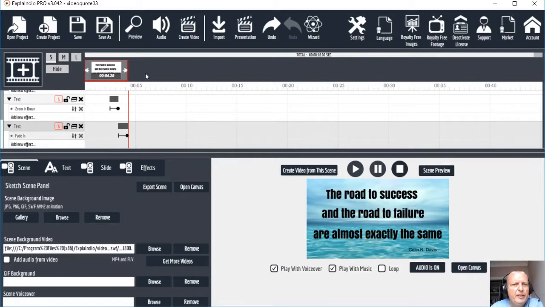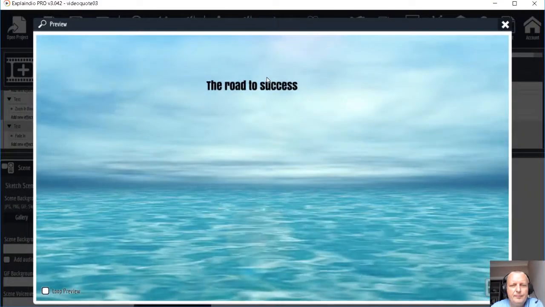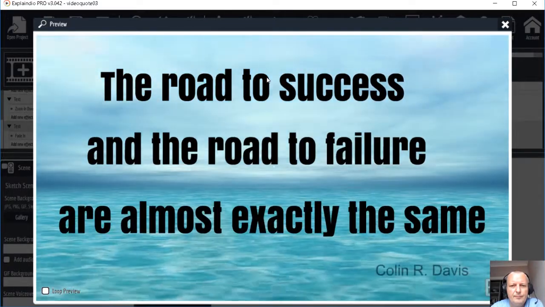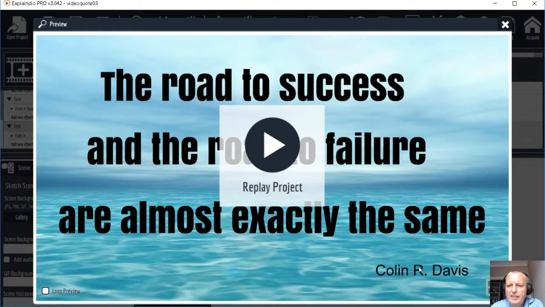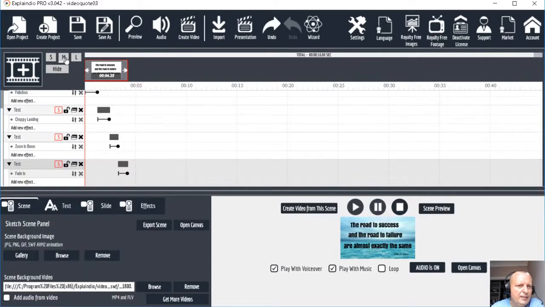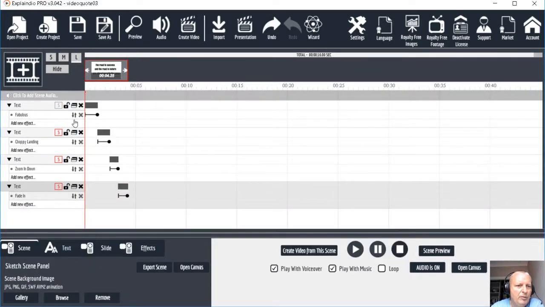Let's have a preview then. I think it looks good. Actually, this came in a bit quick, I think. I might just make that one a bit longer. Up here, this part here, this section, if you click this, you can see a bit more. You can just expand it. So I'm going to look at that last one. I just wanted to make that come in a bit slower.